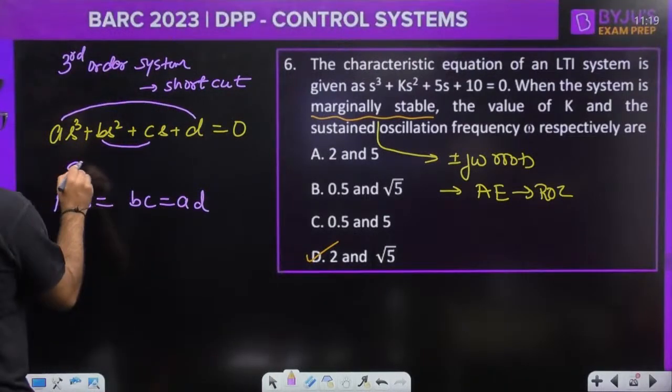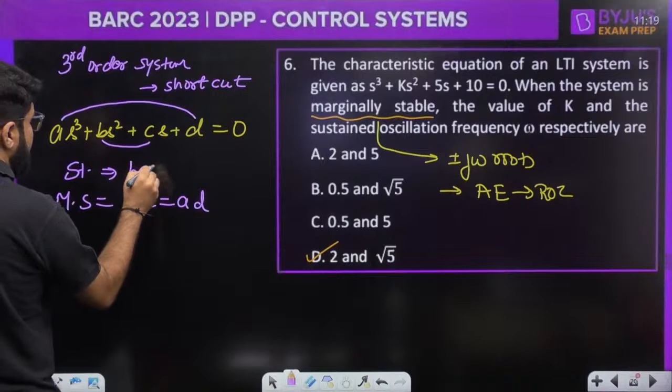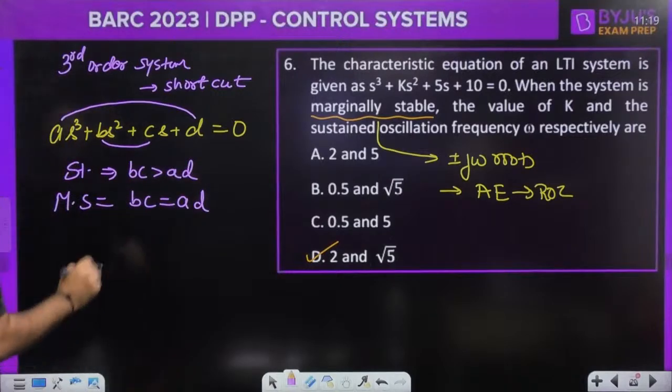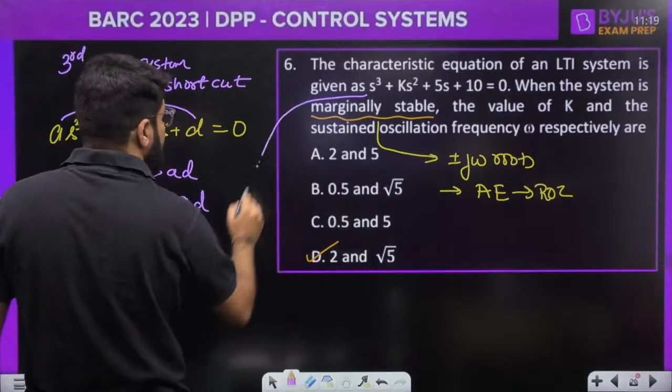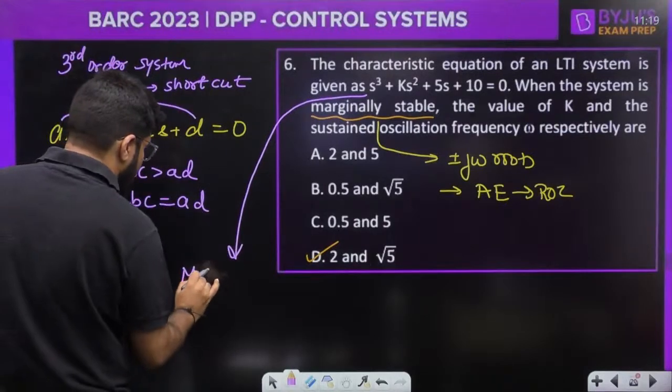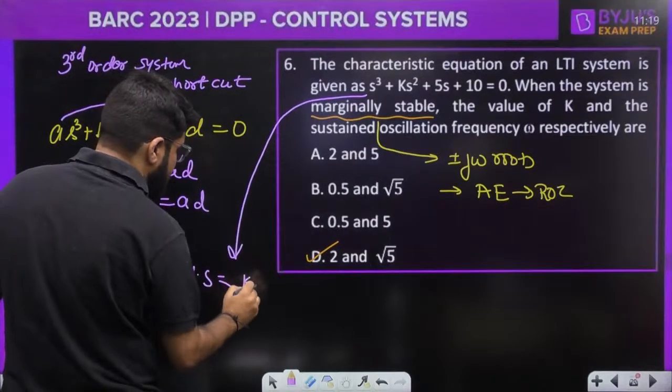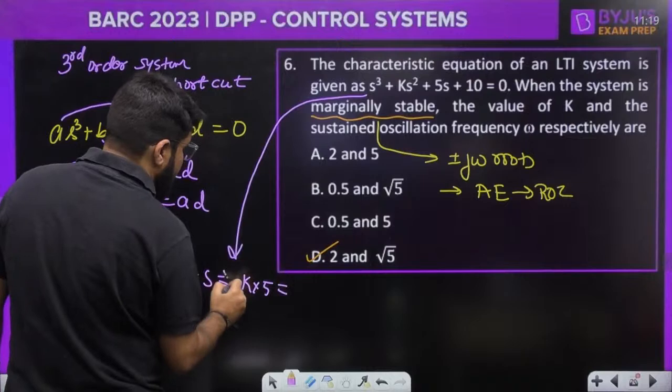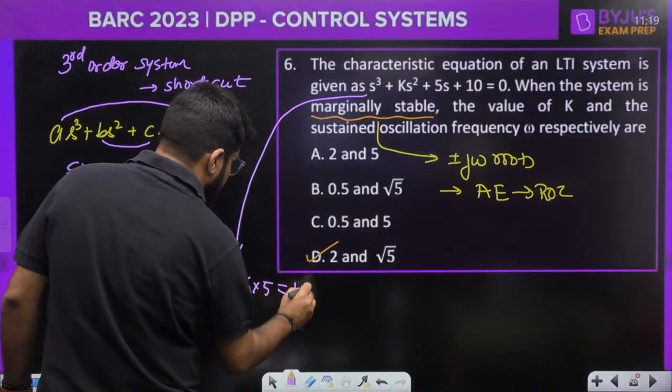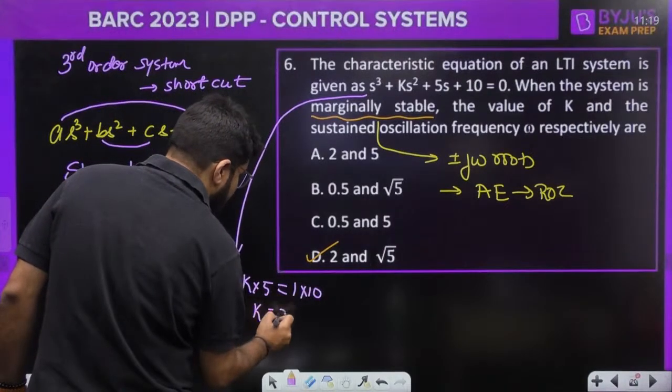Okay, and for stability, BC must be greater than AD. Now the question here: the condition for marginally stable is that the product of the means, that is K into 5, should be equal to 1 into 10. So from here, how much do we get? K is equal to 2.